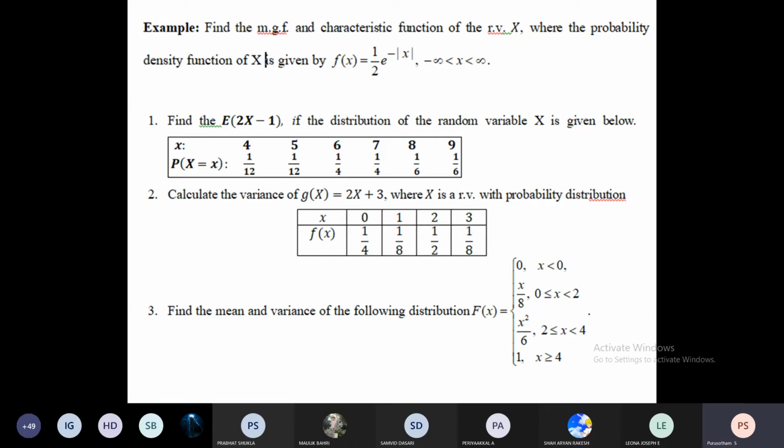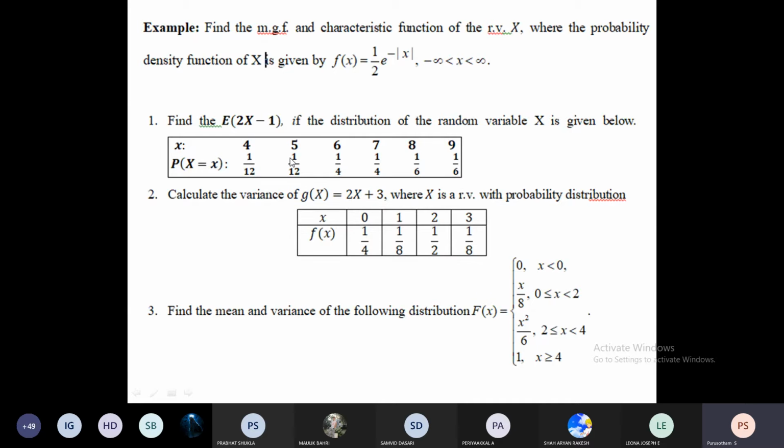It is the summation over x of e to the power tx into fx, where x is varying from 4 to 9. You are going to replace x with these values 4, 5, 6, 7, 8, 9, and the fx values are given here. You will substitute.